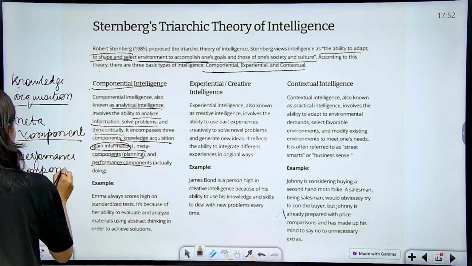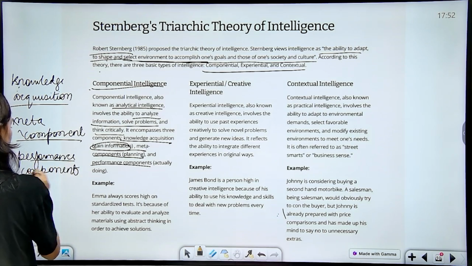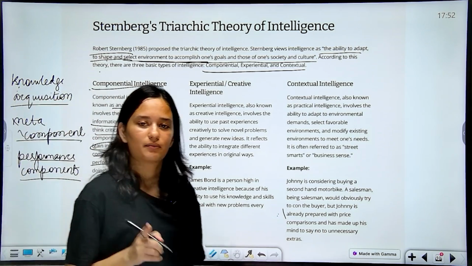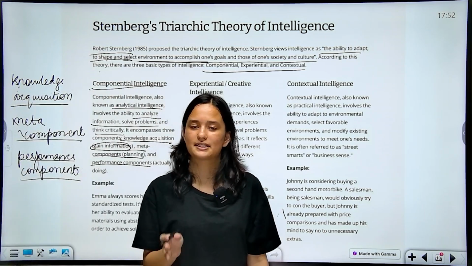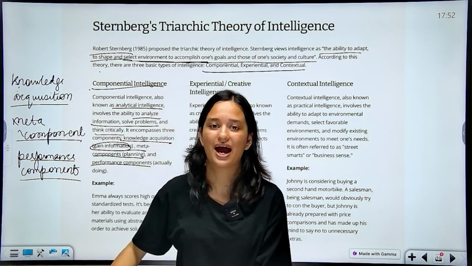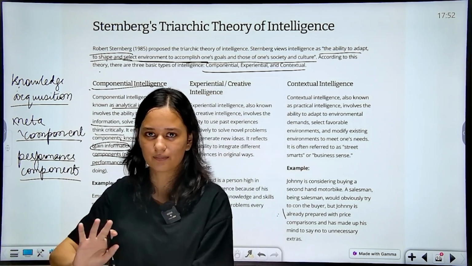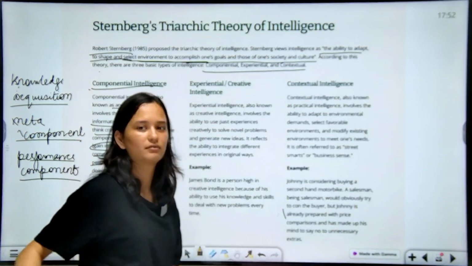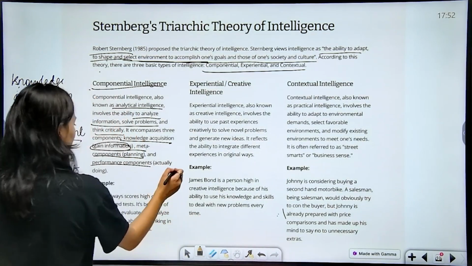What does the performance component hold? ठीक है, टीचर ने पढ़ा दिया, आपने एनालाइज कर दिया, आपने प्लान कर दिया. What's the last component? It is the performance component. When you actually give the test, that's like the complete, the climax of it all. So that's the actually doing it.